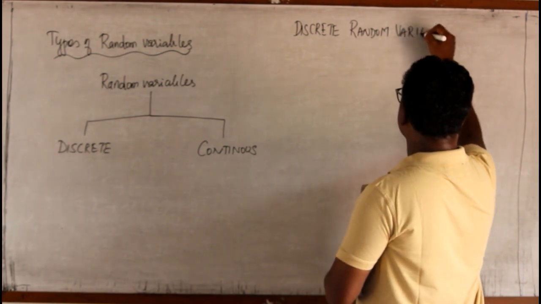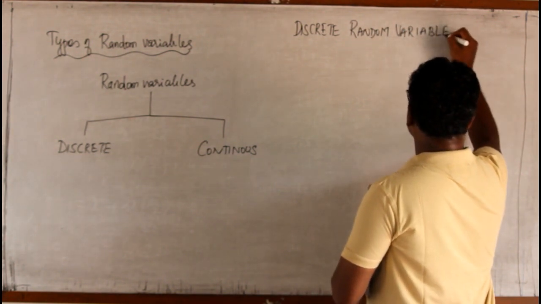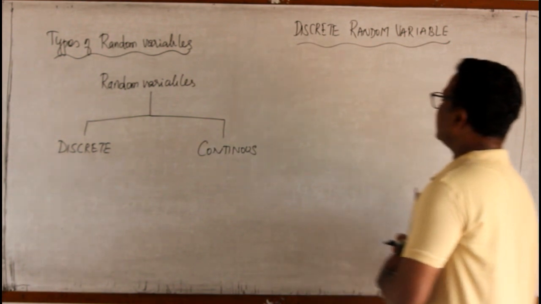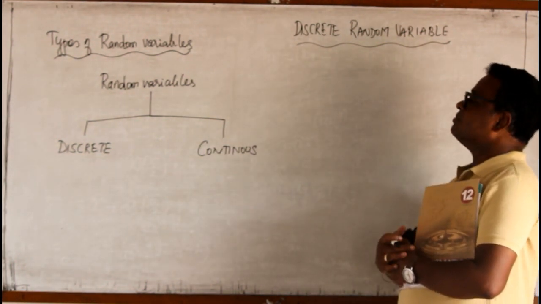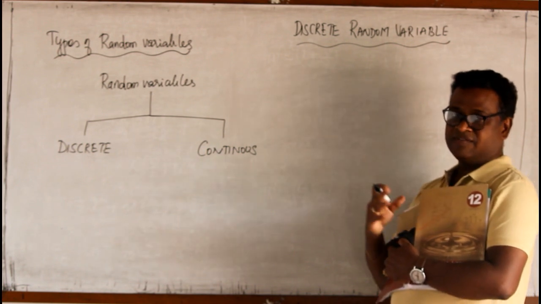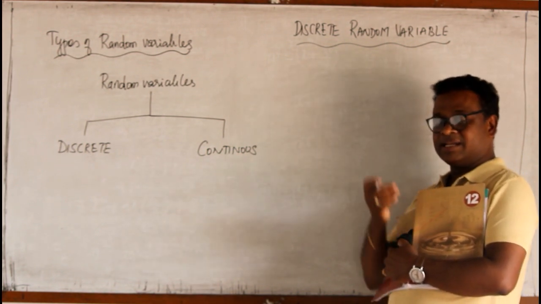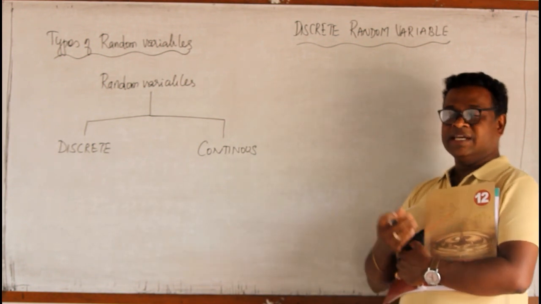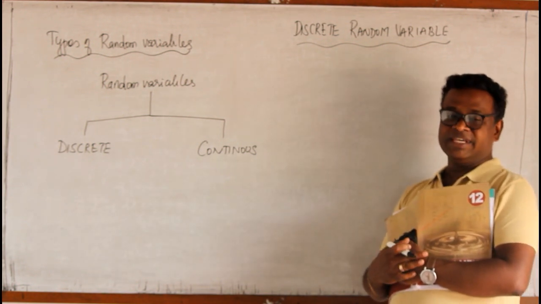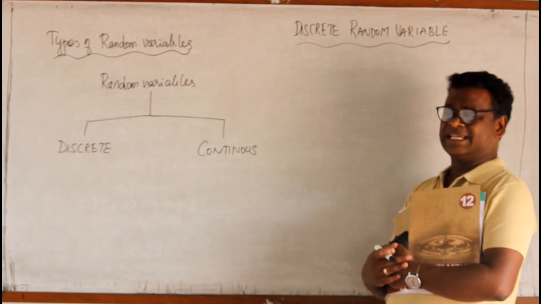In discrete random variable, first we shall see what is meant by discrete random variable. We know the favorable outcomes are called random variable. If the number of outcomes is countable, if it is numerical, then we can say it is called a discrete random variable.